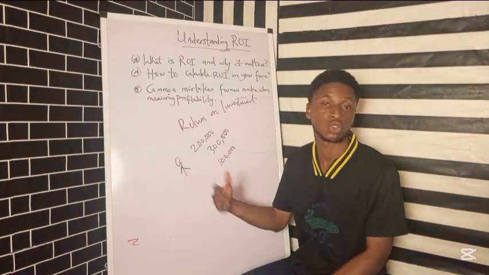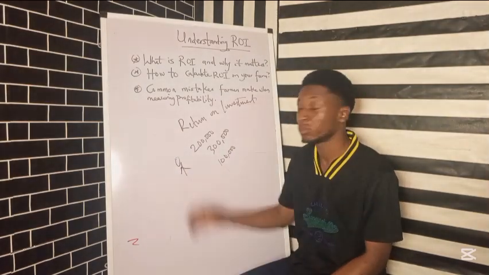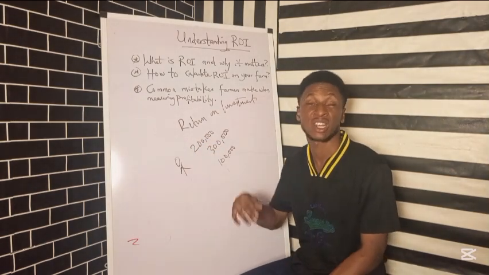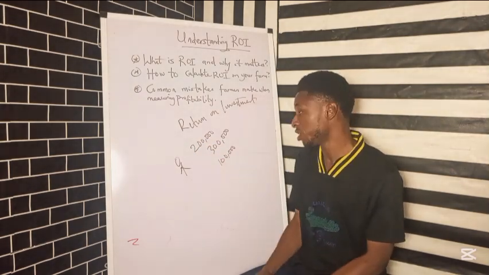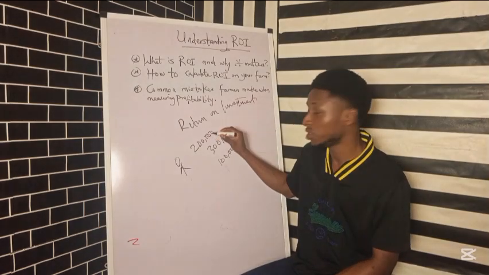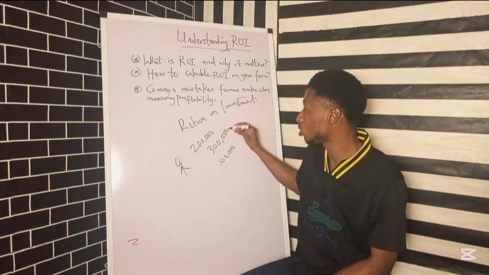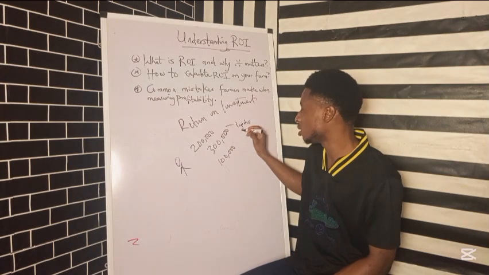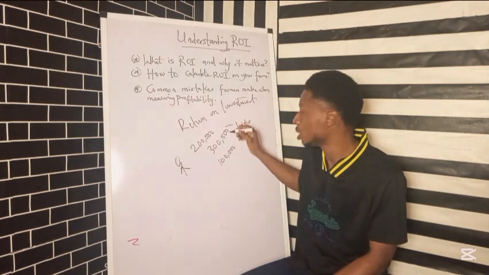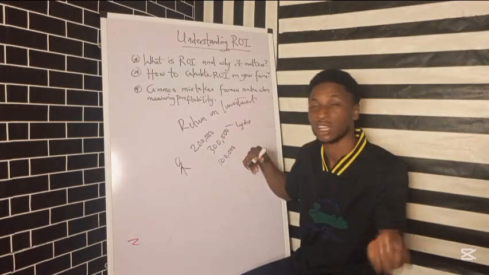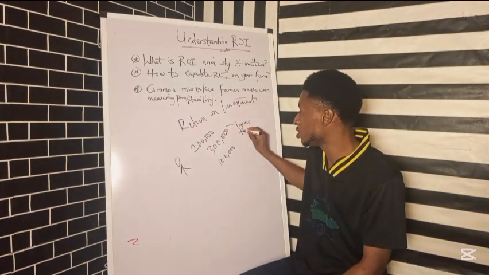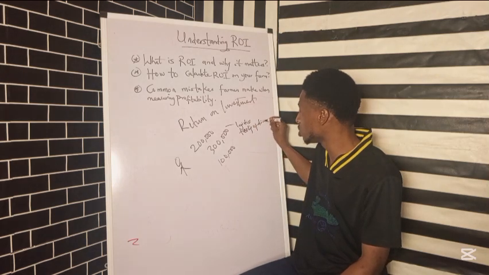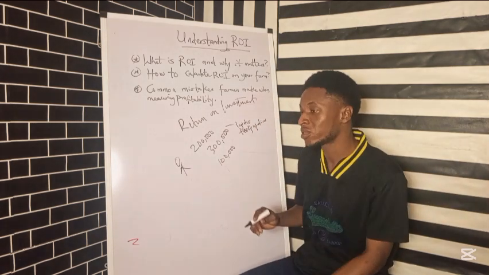But this doesn't tell us the whole story of Shola, because there are so many things that are hidden in this 200,000 naira and in this 300,000 naira that we are not aware of. For example, there may be hidden costs in terms of logistics, in moving the goods, or things that he spent his own money on out of this 200,000. Maybe he's feeding the driver on the way and things like that, which he didn't put into consideration. Maybe those things outside the farm.